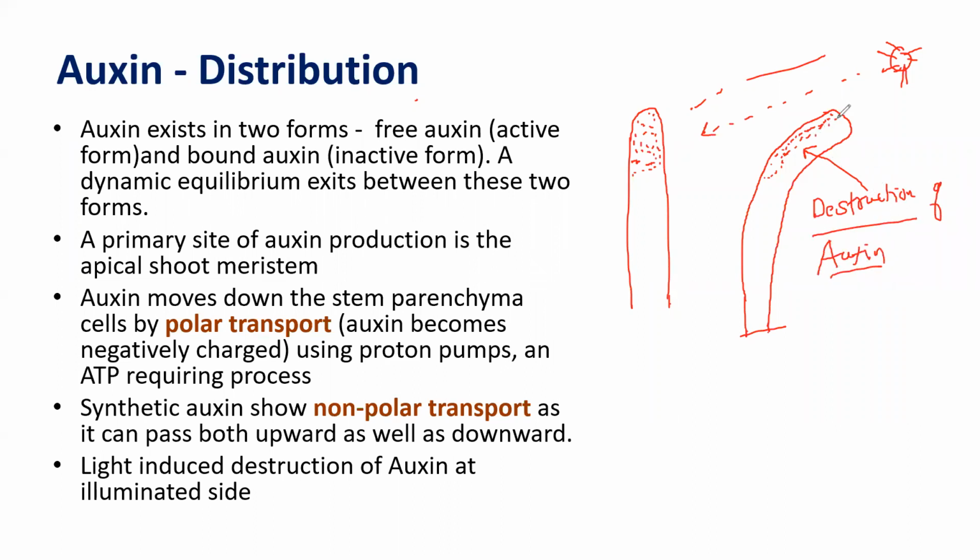Since the auxin is present at the darker end, it promotes growth only at this end, not at this. That's why it is happening. It results in bending towards the light. So this is what we call light-induced destruction of auxin at an illuminated site. Understood, everybody? So please note the last point as well, light-induced destruction of auxin at an illuminated site.